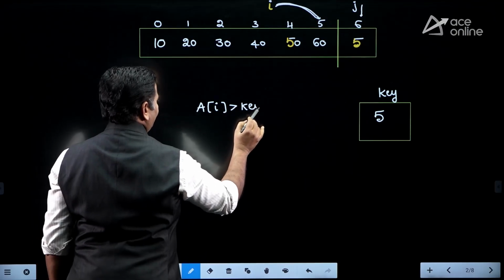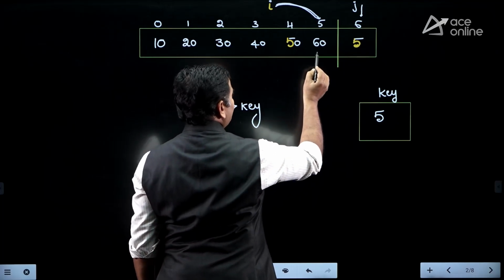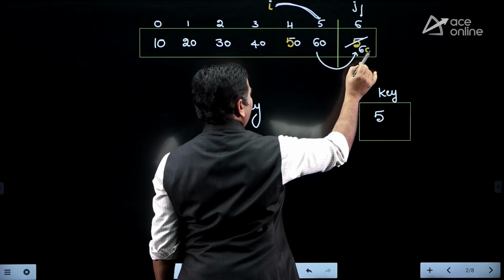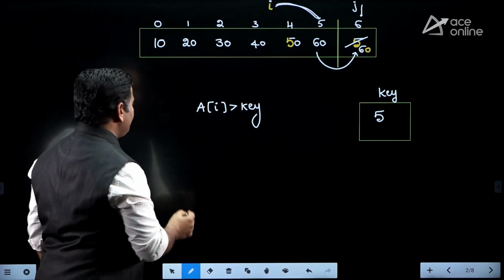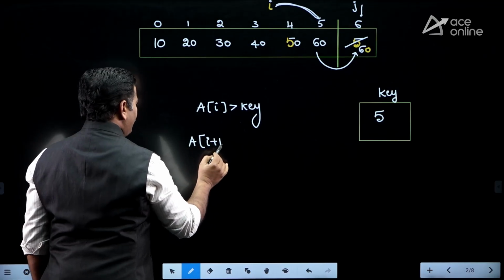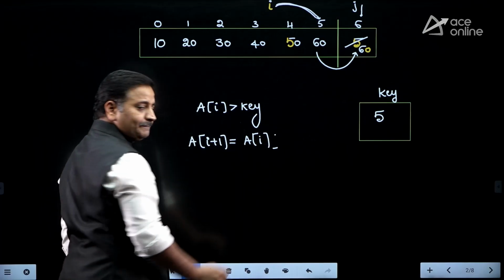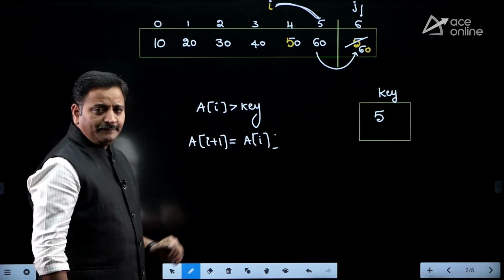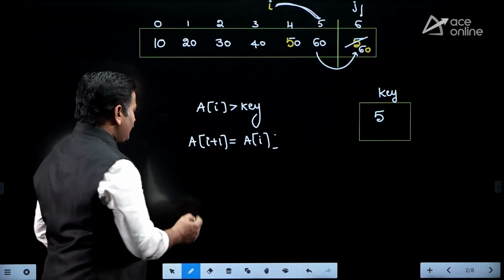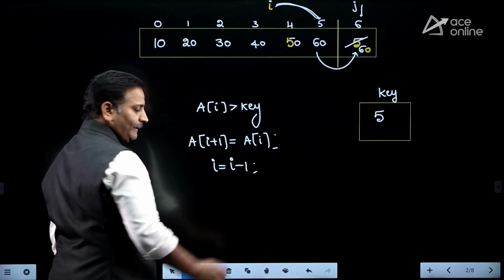As long as this condition is satisfied, then what you have to do is shift this element to the next location. Is it clear, friends? That means if this condition is satisfied, we are copying a[i] into the a[i+1] location. If a[i] is greater than key, then simply shift a[i] into a[i+1]. After shifting, decrement i by 1: i equals i minus 1.